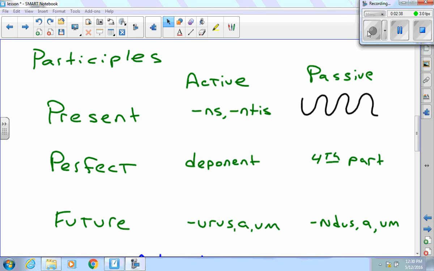Short participle review, just with the endings: present tense, active and passive. I only have the active. We're going to get -ns and -ntis for that. Present, -nt-. Perfect active only comes from deponents like egressus, ingressus, secutus, locutus. Perfect passive comes from the fourth principal part of our normal verbs. And then future -urus, you don't know that yet. I just put that on there. -ndus is our gerundive. That's our future passive participle. You have to be able to identify these. Make sure that you can translate the present as -ing, present active -ing. The perfect is going to be "having" plus -ed for the active and "having been" plus -ed for the passive. And then for the futures, we're only using that -nd- "must be" for right now.